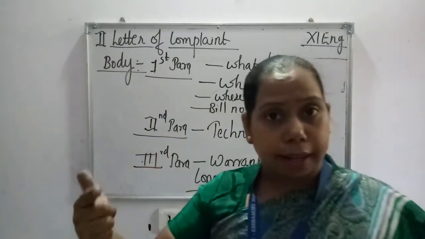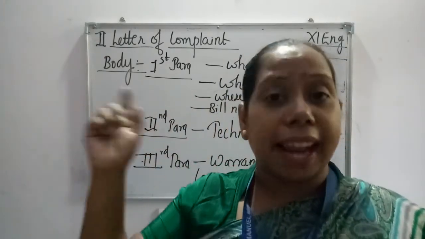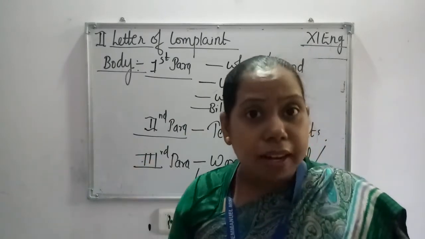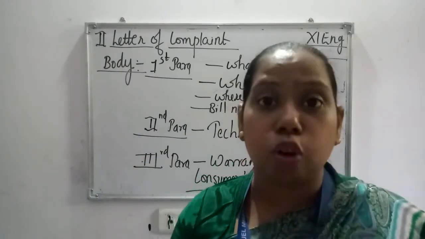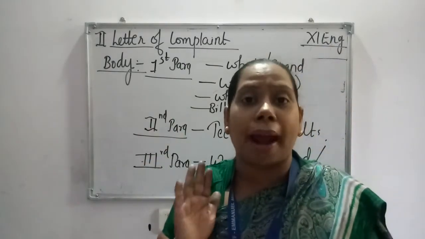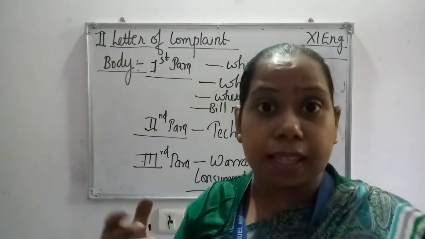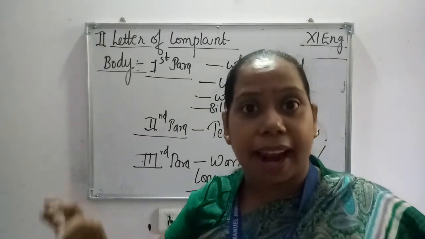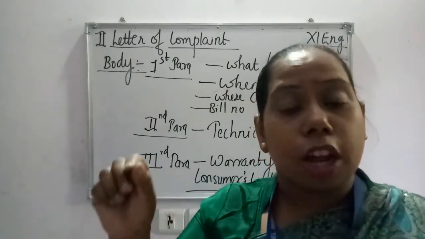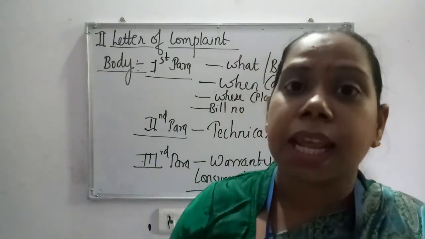So again, starting from the sender's address, then the date will come, then the receiver's address, again the designation will include the manager or the sales manager, and then the shop address will be there. Then the subject is the fault issue. You can write improper functioning of washing machine, that can be the subject.